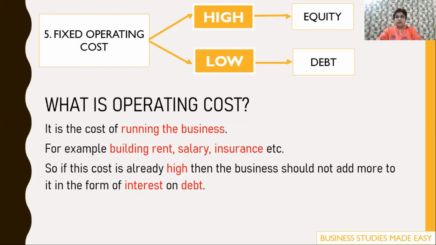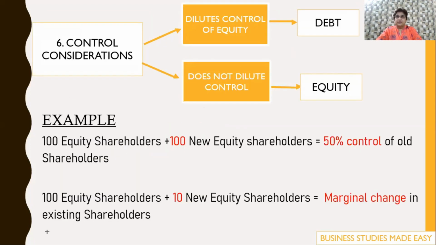But if the operating cost is low, let us say you have your own showroom, then you don't have to pay any rent. In that case, the finance manager can go in for debt. He can pay that interest obligation. Then control considerations. Now, the existing equity shareholders never want their control to be diluted. So if more equity is issued and the control becomes diluted, then the finance manager will never go in for equity. So if new equity shareholders dilute the control of the equity shareholders, then the finance manager will go in for debt. If it does not dilute, then he'll go in for equity.